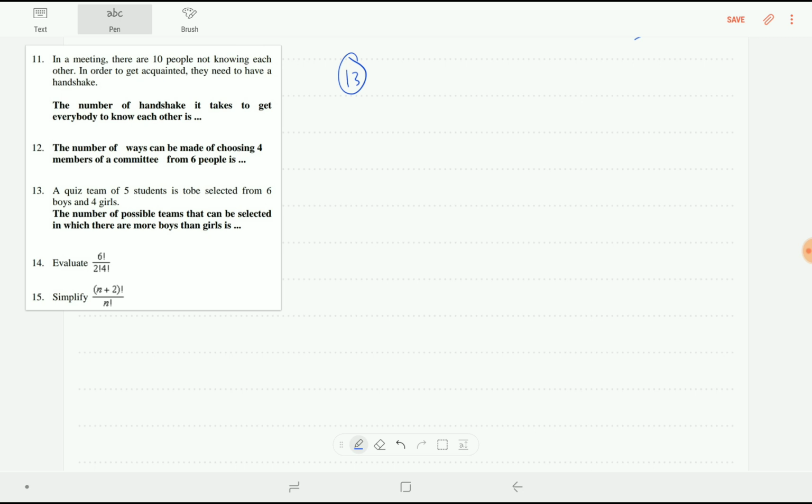So we have a team of 5, boys and girls, and it says boys more than the girls. So the first possibility is 3 boys and 2 girls, since 3 is more than 2.